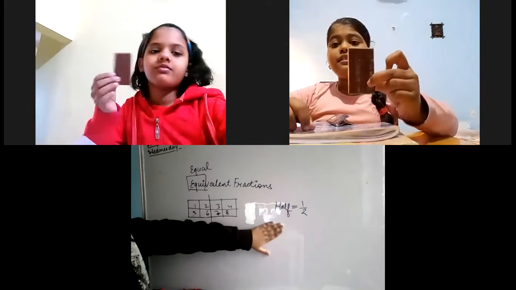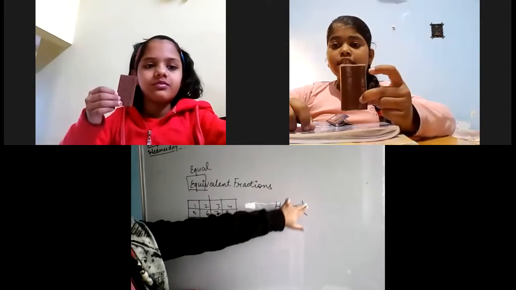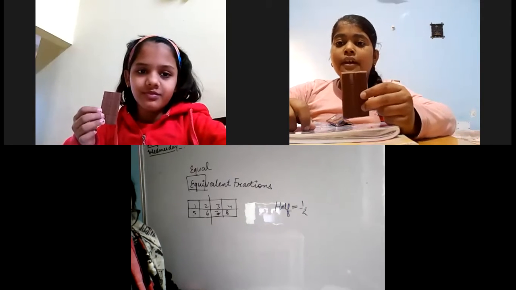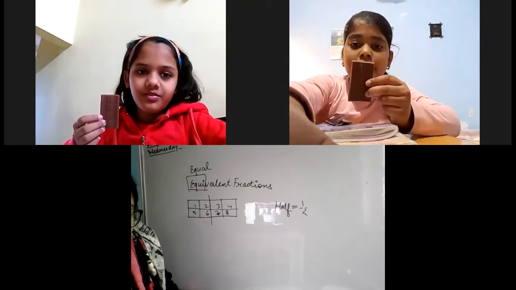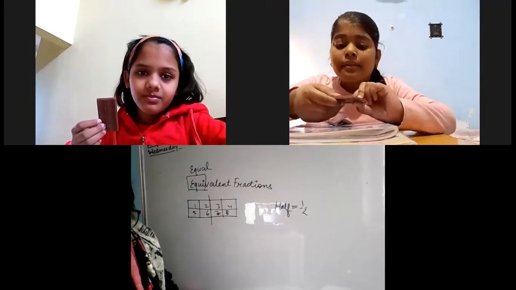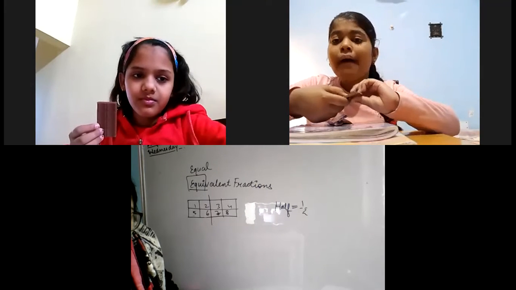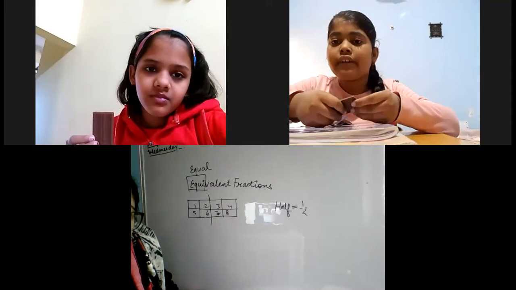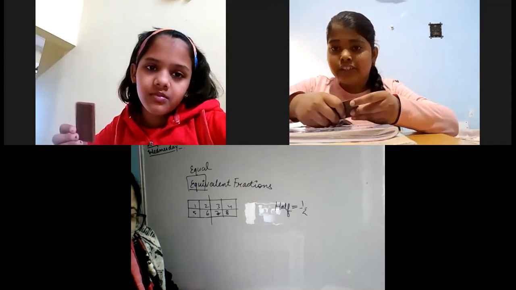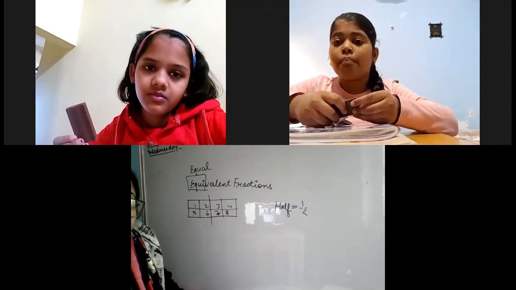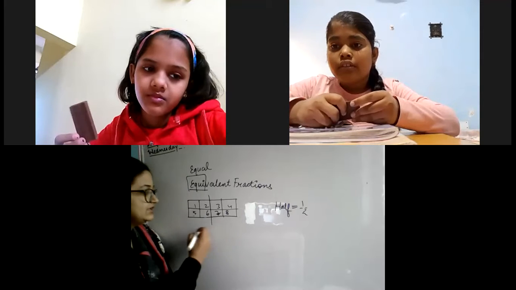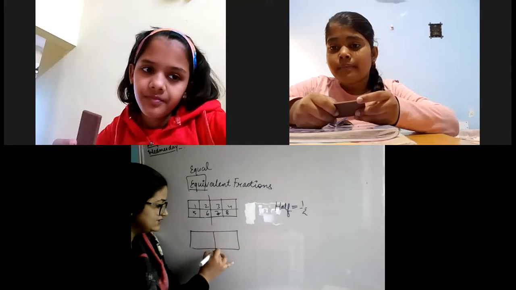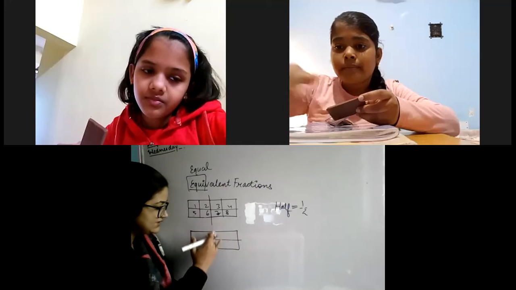Okay, I told you to divide it into half parts. How will you divide it, Pratishtha? Open your mic. Both of you open your mics. Ma'am, here it has 8 parts. So I will give 4 parts to Anjali, and I will keep 4 parts. Half means what? Pratishtha, can you say my chocolate is divided like this, I can divide my chocolate like this into half?